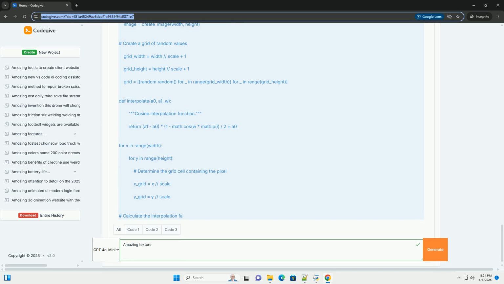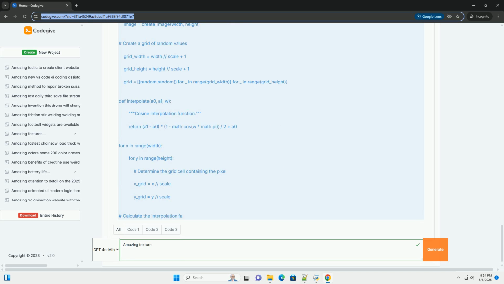Linear interpolation would also work, but results in less visually appealing artifacts. 3. Color assignment. The interpolated value, between 0.0 and 1.0, is then scaled to the 0 to 255 range and used as the grayscale intensity for the pixel. Experiment with the scale parameter to change the level of detail in the noise.